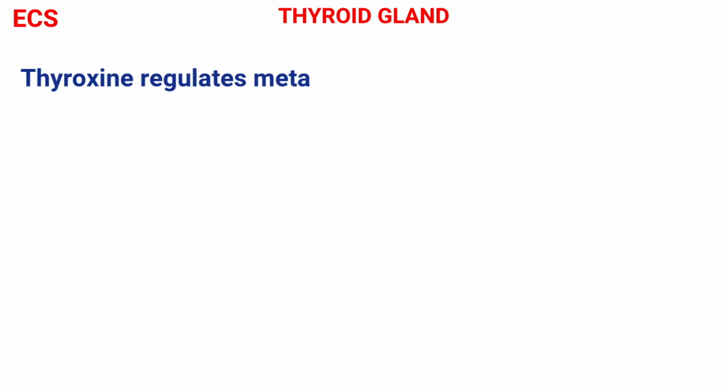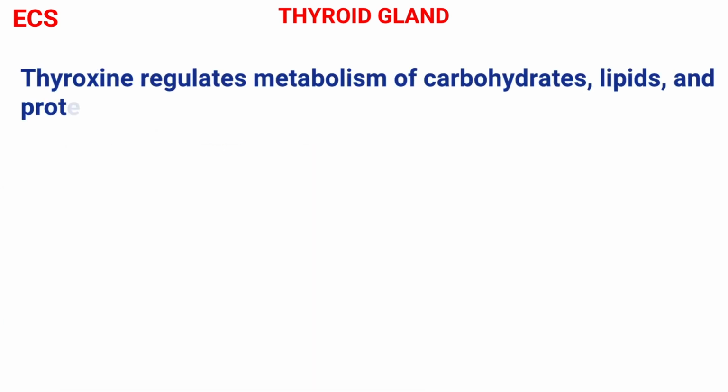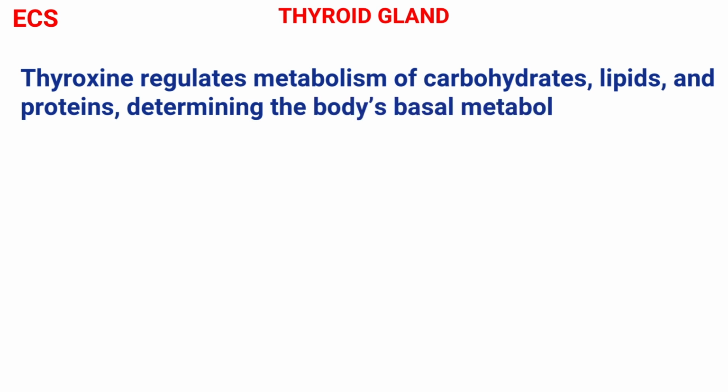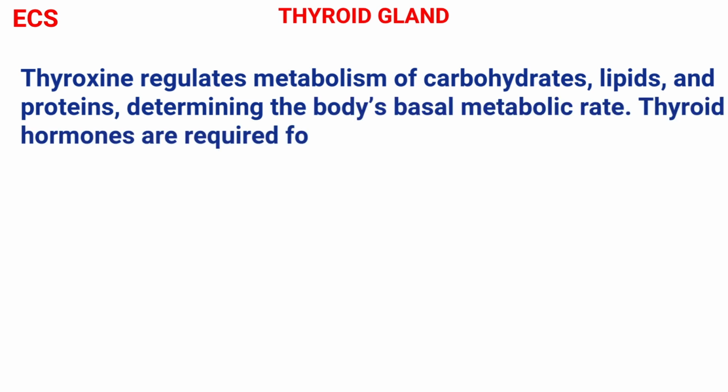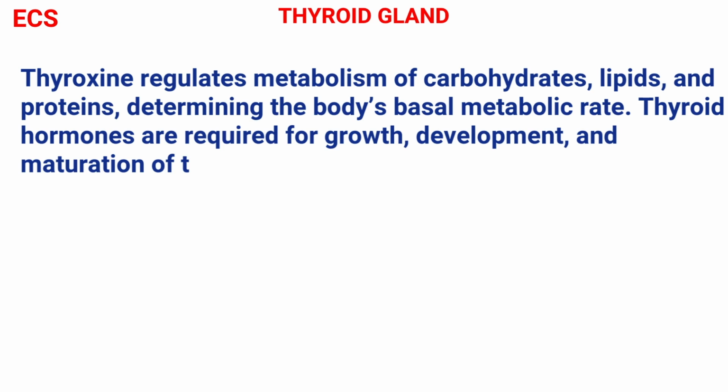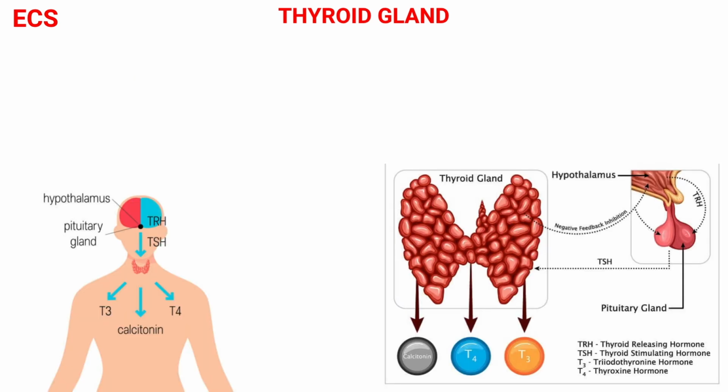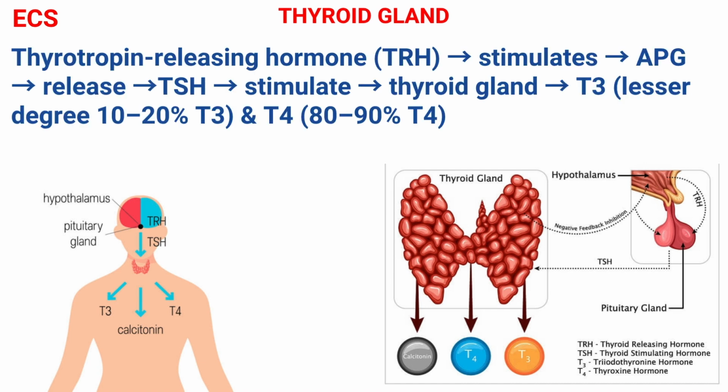Thyroxine regulates metabolism of carbohydrates, lipids, and proteins, determining the body's basal metabolic rate. Thyroid hormones are required for growth, development, and maturation of the nervous system. Thyroid hormone secretion is controlled by the hypothalamus and pituitary gland. Thyroid-releasing hormone from the hypothalamus stimulates the anterior pituitary gland to produce thyroid-stimulating hormone. These thyroid-stimulating hormones stimulate the thyroid to secrete T3 and T4.